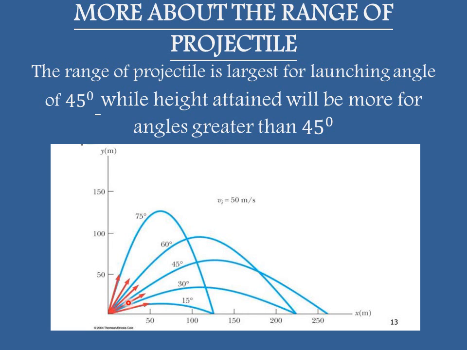What else you can analyze from the diagram is that the height reached by the projectile is maximum for the angle with the maximum value, that is 75 degrees, while the projectile which is thrown at an angle of 60 degrees has the second highest height. So this is all about the projectile.